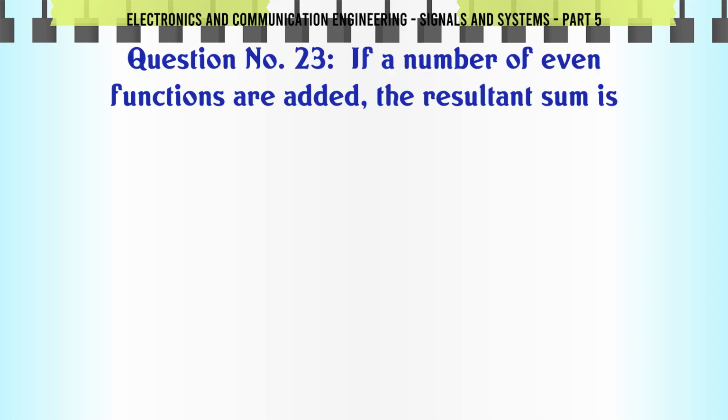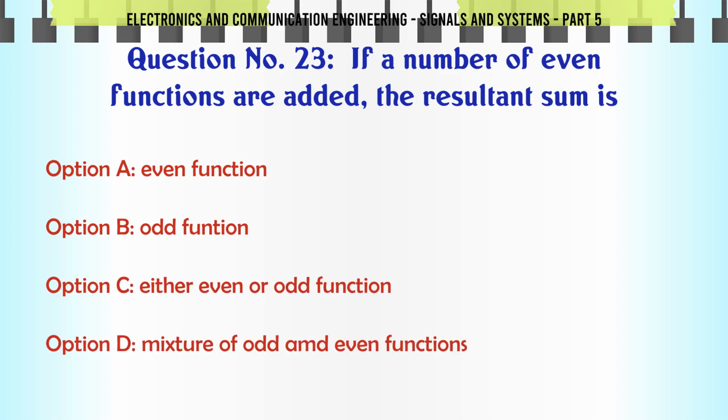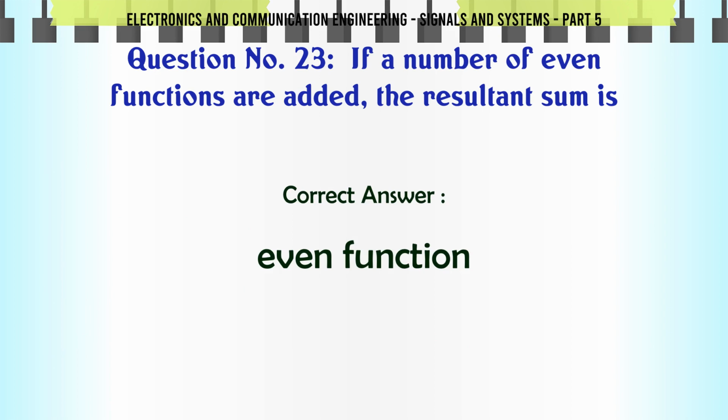If a number of even functions are added, the resultant sum is A: even function, B: odd function, C: either even or odd function, D: mixture of odd and even functions. The correct answer is even function.